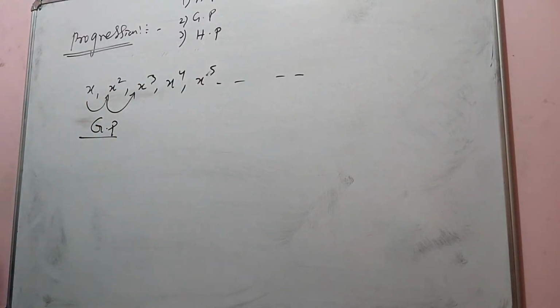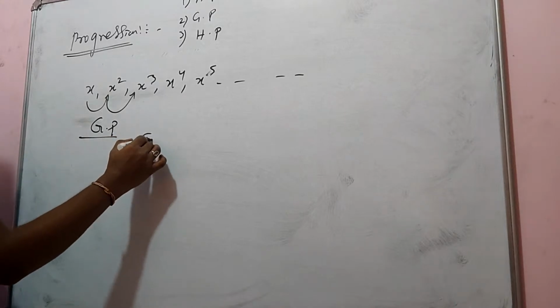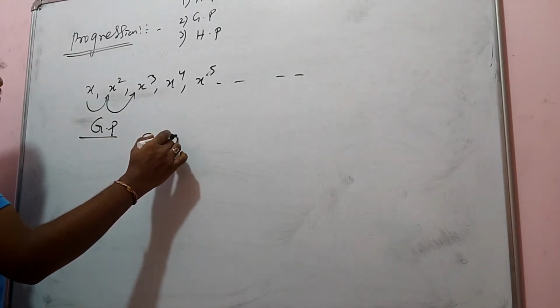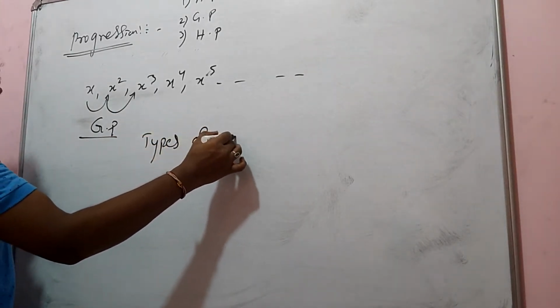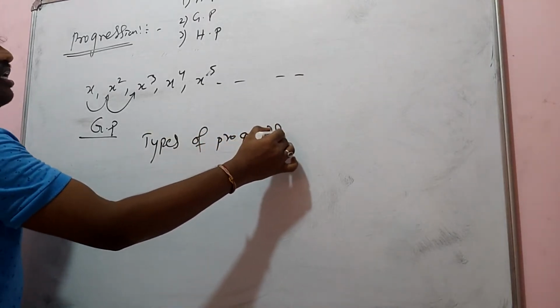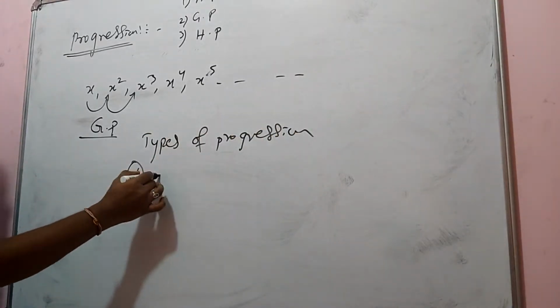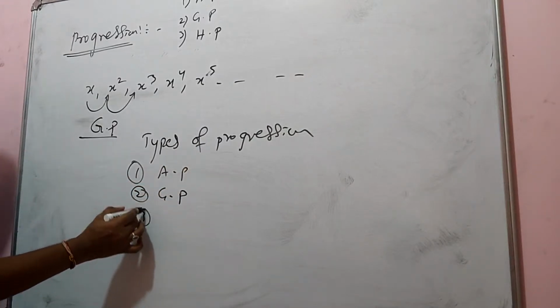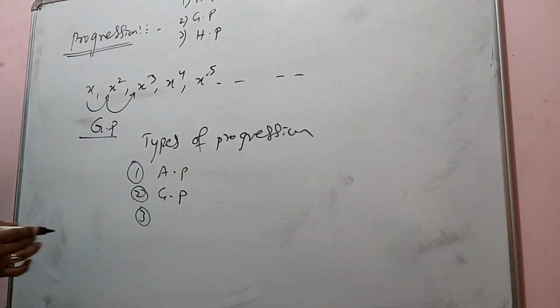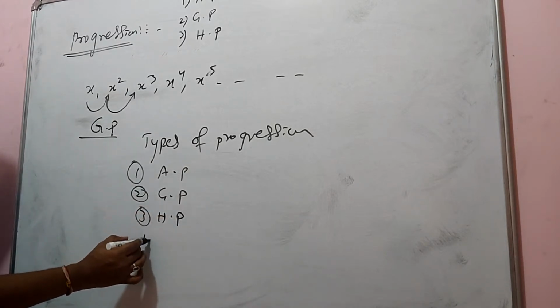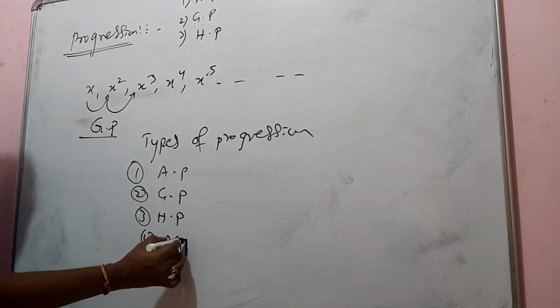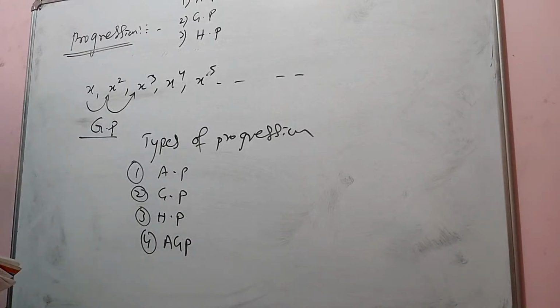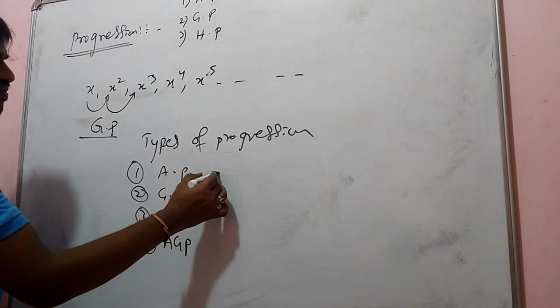Like rule wise, there are types of progressions. What are the types? One is arithmetic progression. Second is geometric progression. Third one is harmonic progression. Fourth one is AGP, arithmetic geometric progression.